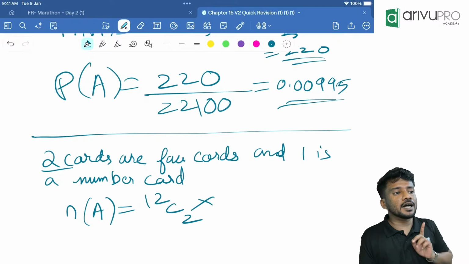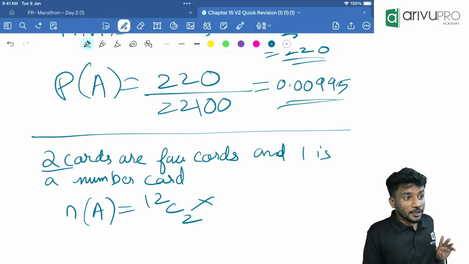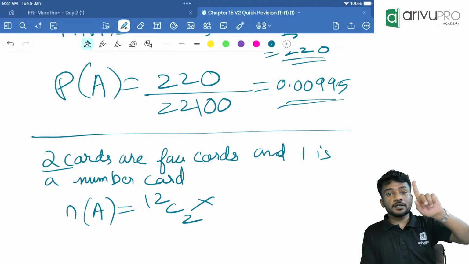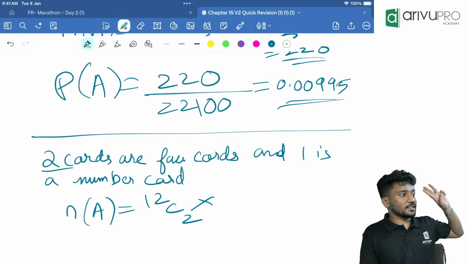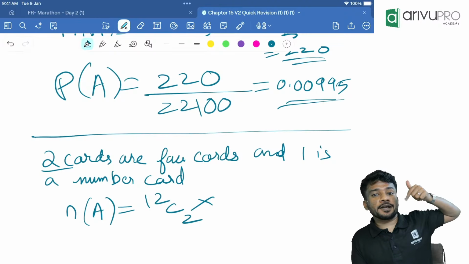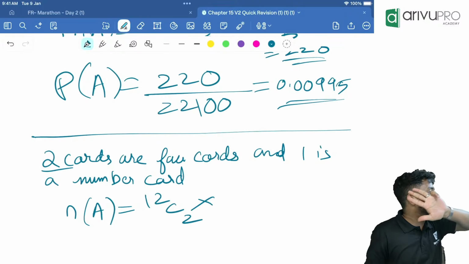How many number cards are there, people? In total, how many number cards are there? 2 is a number card, 3 is a number card, 4, 5, 6, 7, 8, 9, 10 are number cards.